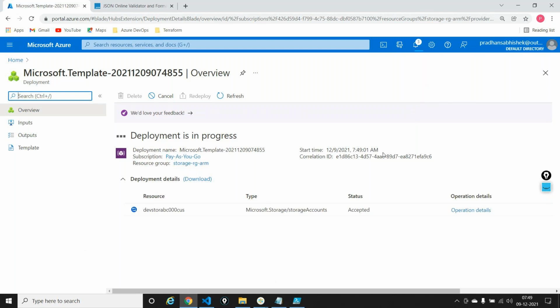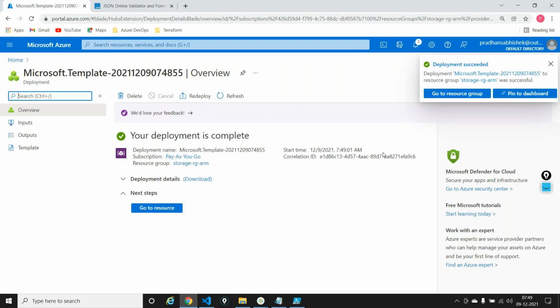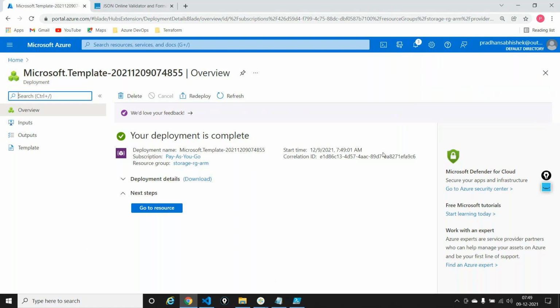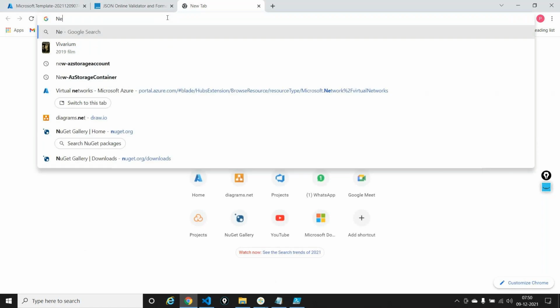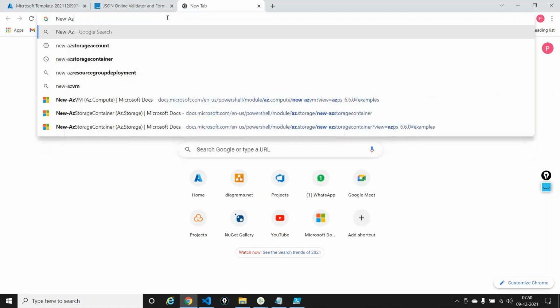Yes. So you can use PowerShell to deploy your scripts. I'll also tell you how to use PowerShell to deploy your scripts. PowerShell especially comes into the picture when we want to debug. When the script is getting deployed but you have a lot of errors, you want to debug that out, we use a PowerShell script in order to deploy our template. If you want to try it out, you can try it. The command is New-AzResourceGroupDeployment. That's the command, and you can pass on the parameters. So you can look at this command here, which is called New-AzResourceGroupDeployment.